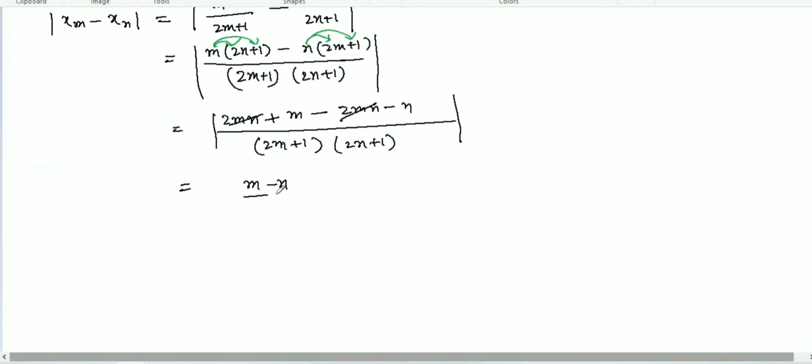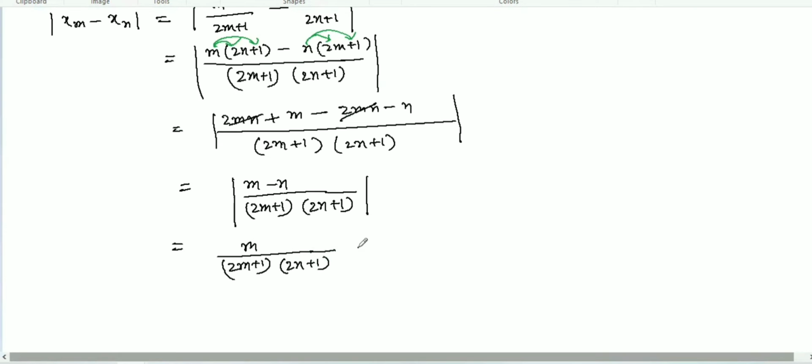We got m minus n over 2m plus 1 multiplied by 2n plus 1. Now what we will do is split it: m over 2m plus 1 multiplied by 2n plus 1, plus minus n over 2m plus 1 multiplied by 2n plus 1, with the modulus sign.